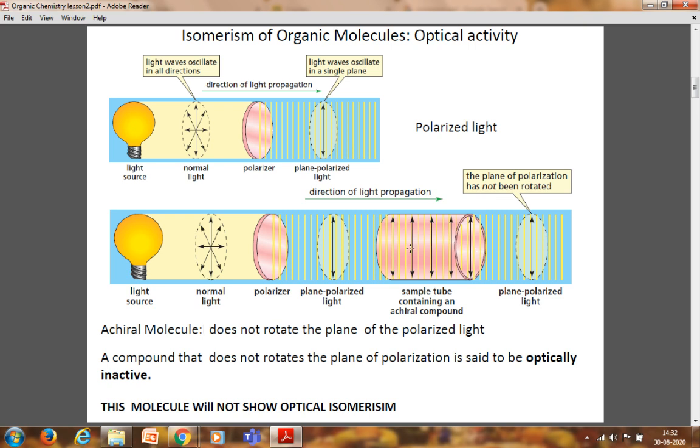But if the sample tube contains a chiral compound, the plane of polarized light is rotated either in the clockwise direction or in the anti-clockwise direction. An achiral molecule does not rotate the plane of polarized light. A compound that does not rotate the plane of polarization is said to be optically inactive, whereas the compounds which can rotate the plane of polarized light are optically active compounds. And such molecules which are optically inactive will not show optical isomerism.